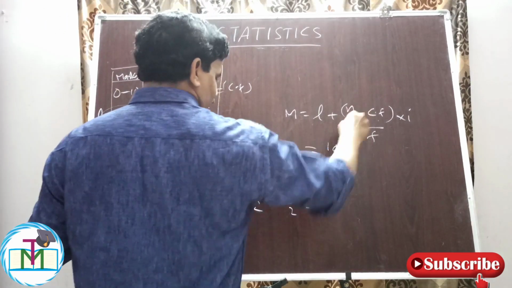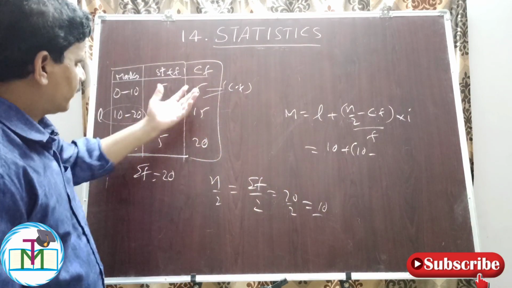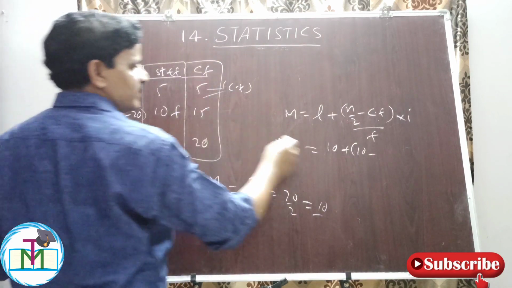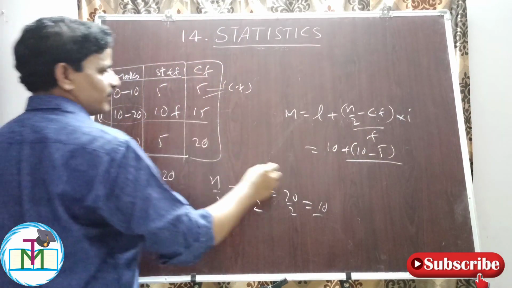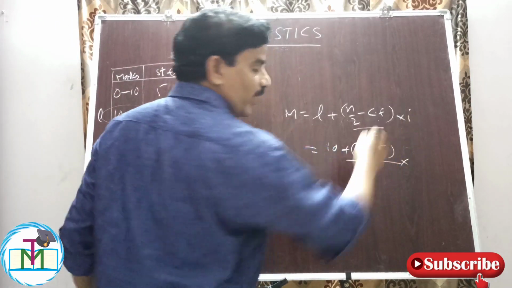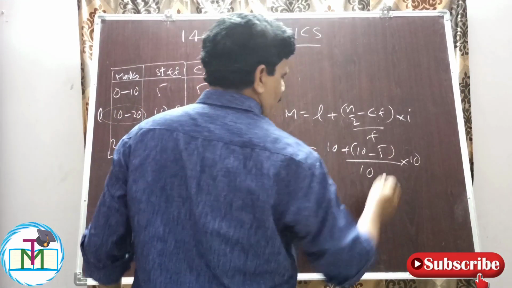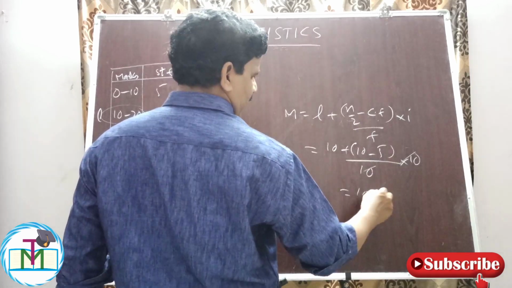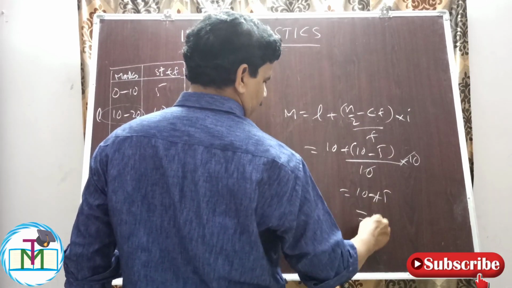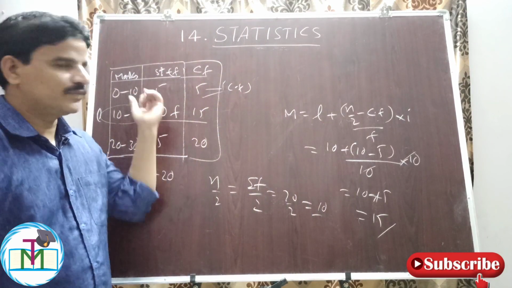10 plus (n by 2, already calculated, minus the cumulative frequency preceding the median class, which is 5) by the frequency of the median class, which is 10, into the width of the class interval, 20 minus 10. Now we can cancel 10 here. 10 plus 10 minus 5, total 15. Median is 15 for this problem.